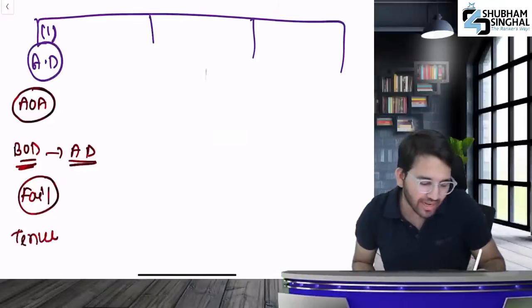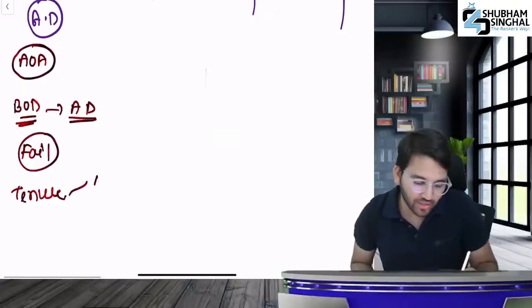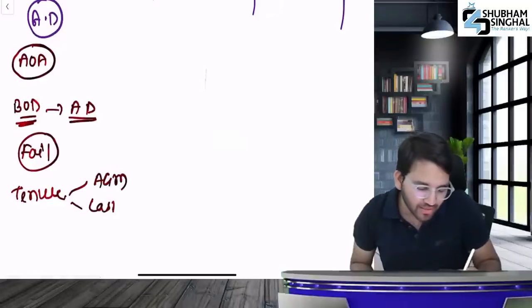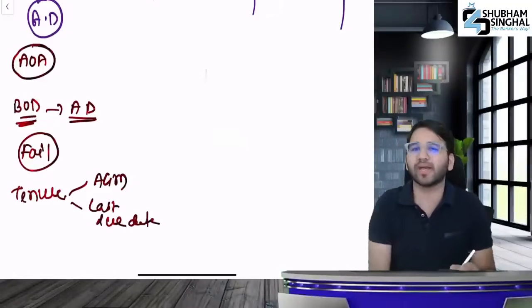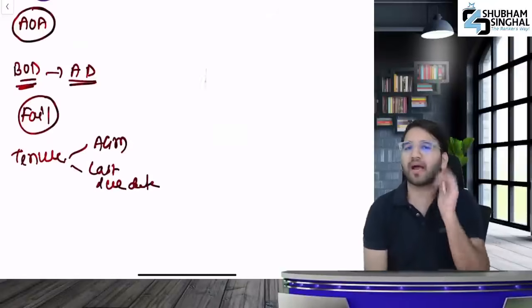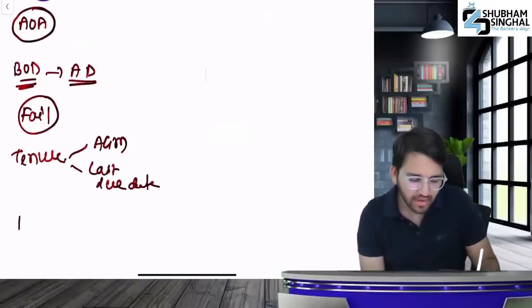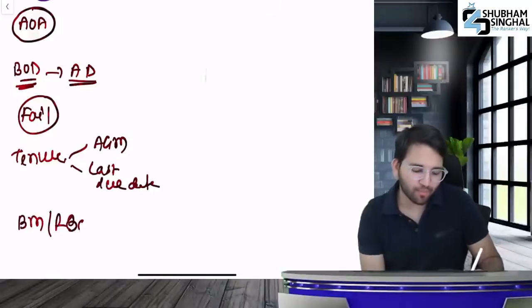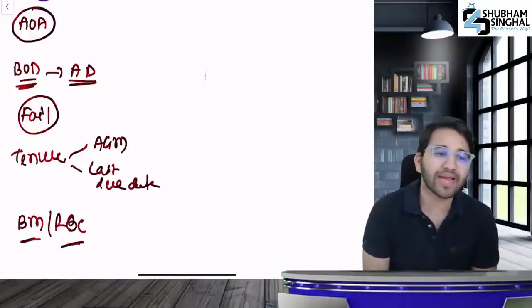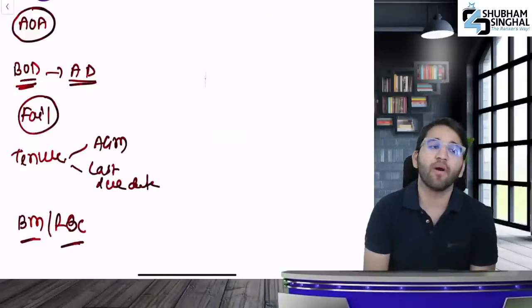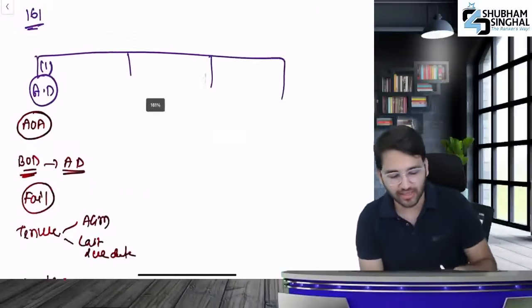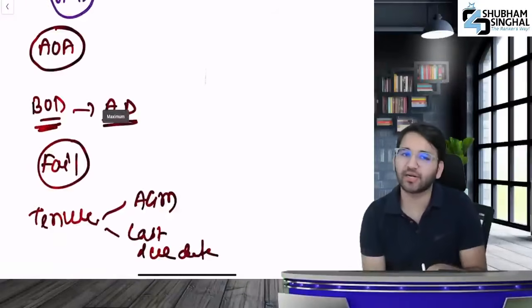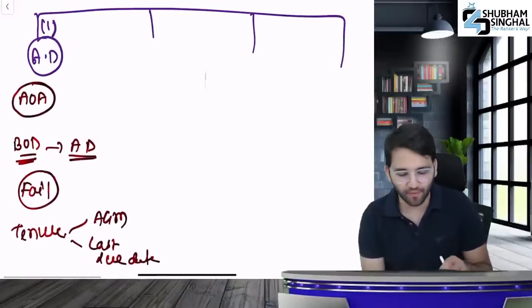What is the tenure of an additional director? The tenure of an additional director will be until the next AGM, or the last due date for holding the AGM, whichever is the last due date. And now listen carefully to what I am saying. This appointment you can do from the board meeting, or through resolution by circulation. This is the provision for additional director.